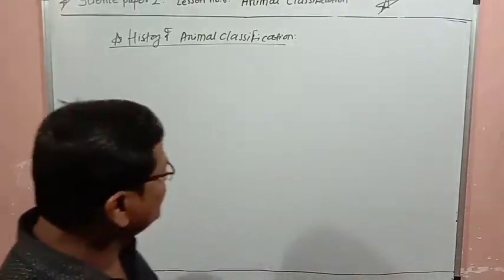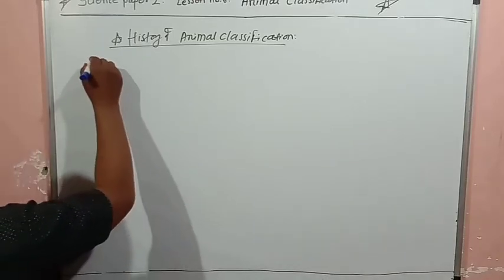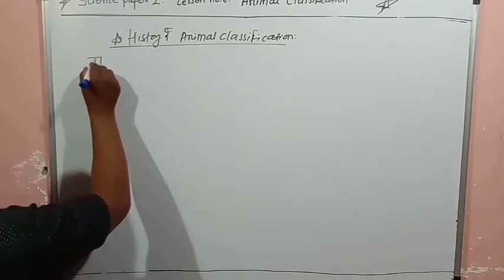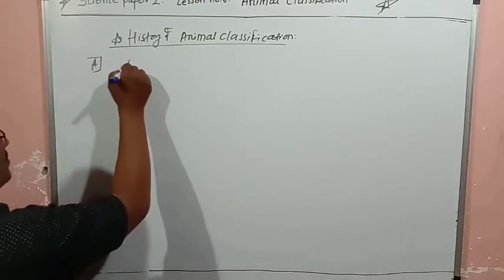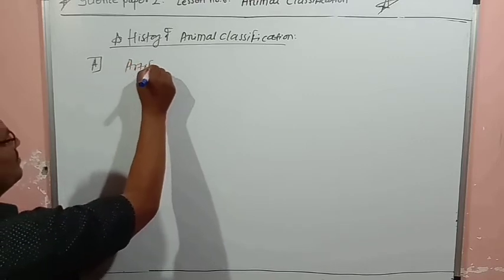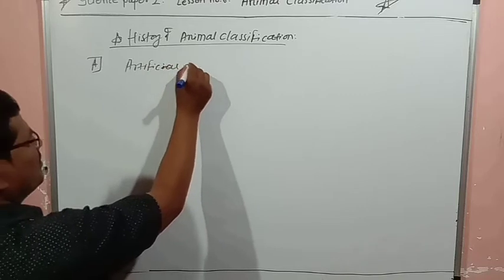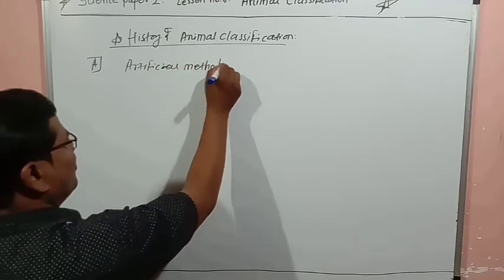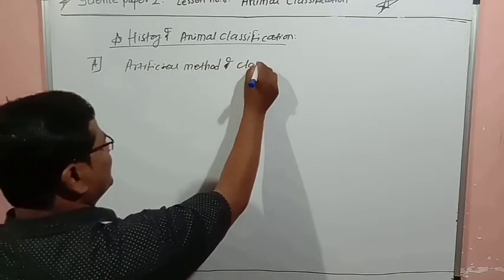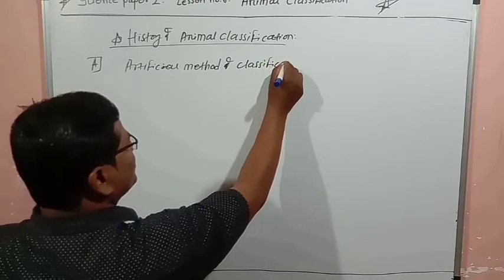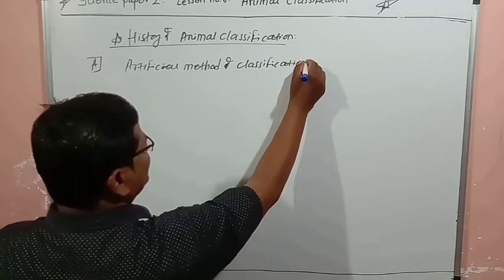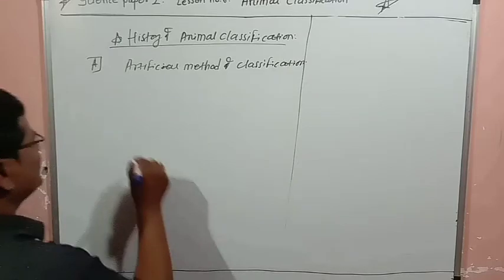So we'll see the first method of classification, A, the artificial method of classification. We'll see the points related to the artificial method of classification.